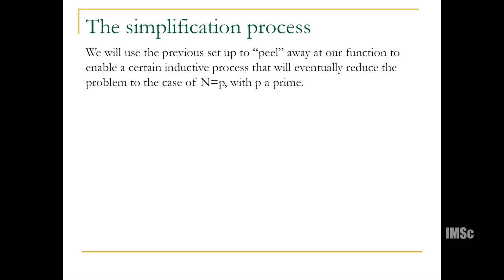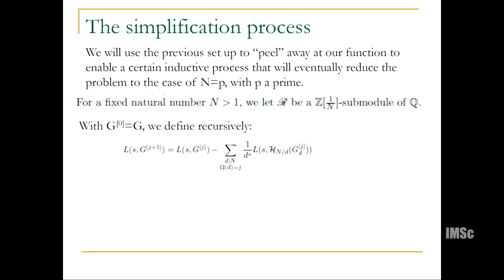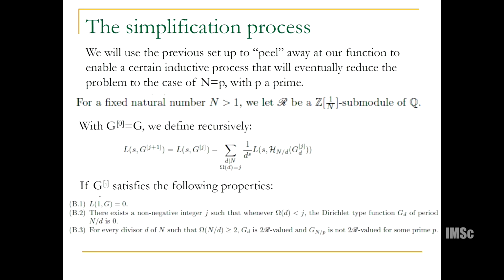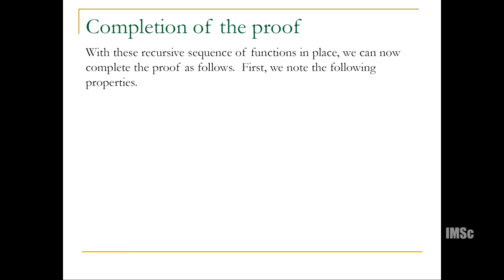And so we'll use the previous setup to peel away at our function to enable a certain inductive process, eventually reducing our problem to the case of prime. And in this context, we had to look not quite at Z-valued functions, but Z of 1 over n valued. And thank goodness n is odd, so it still works in our favor. So this is the final theorem. So finally, you get this reduction, and so these inductive functions still satisfy the thing to make the reduction possible.